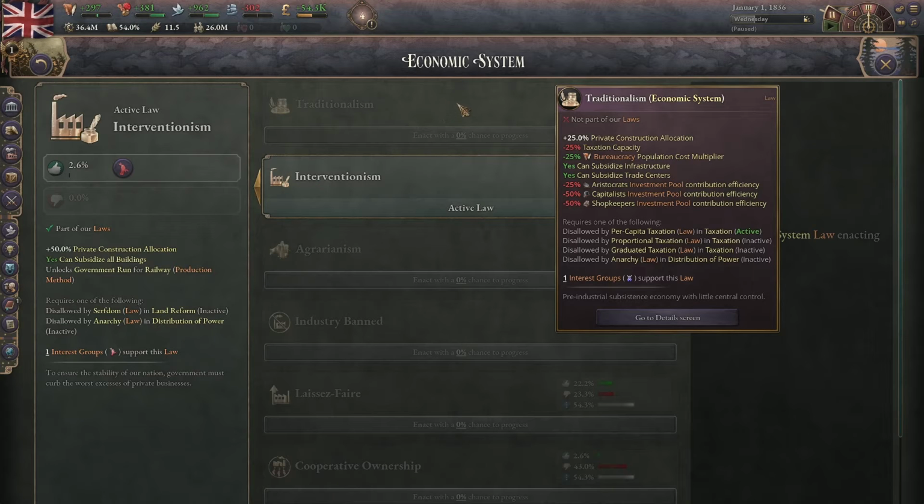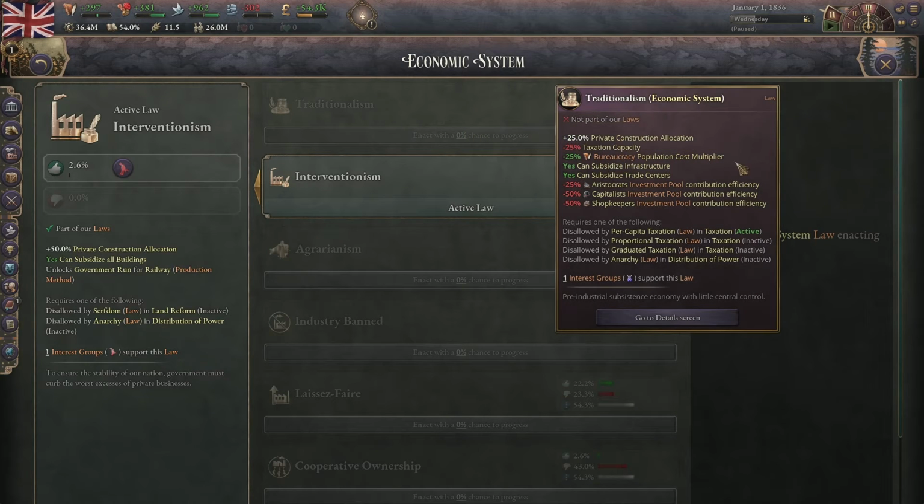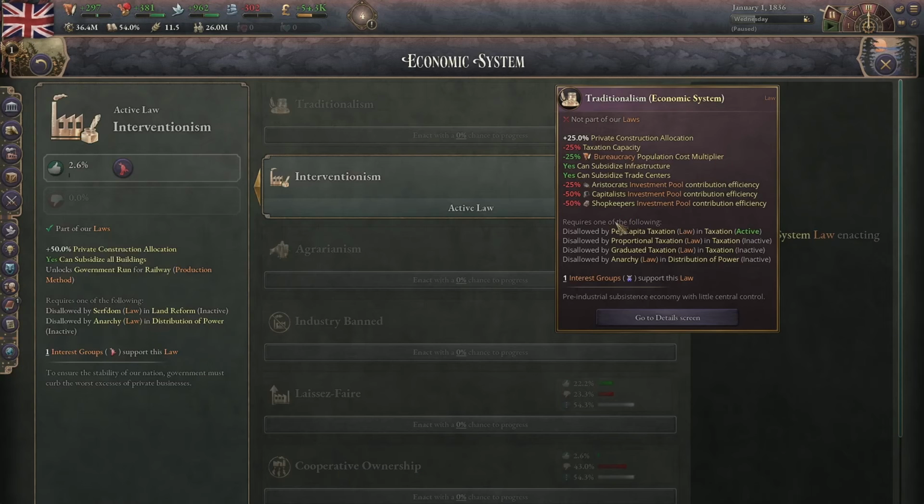This has only 25% private construction allocation, minus 25% taxation capacity, minus 25% bureaucracy population costs. You can subsidize just infrastructure and trade centers. Infrastructure really just consists of railways and ports, by the way. And also decreases the amount of investment pool you get from your aristocrats, shopkeepers, and capitalists. And your capitalists mainly are the main people you're going to be getting this from anyway. Basically, traditionalism is awful and try to switch out of it as soon as you can.